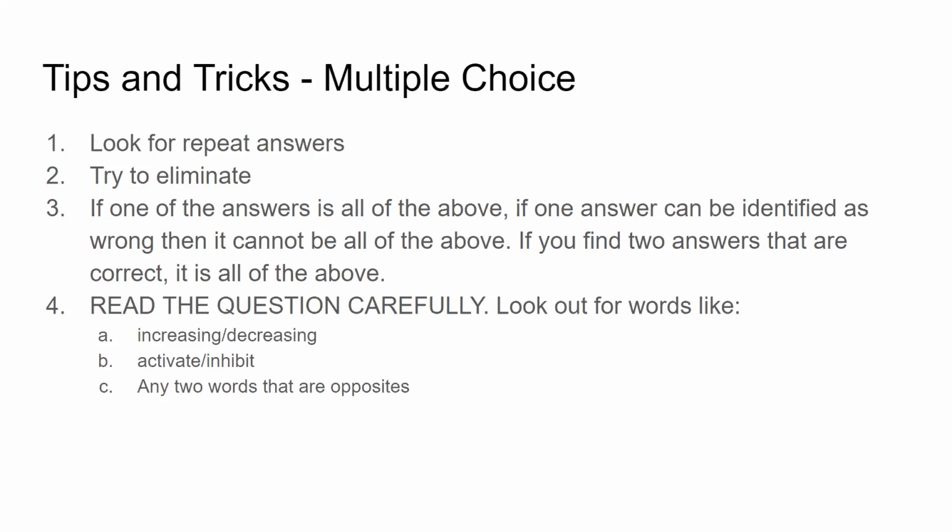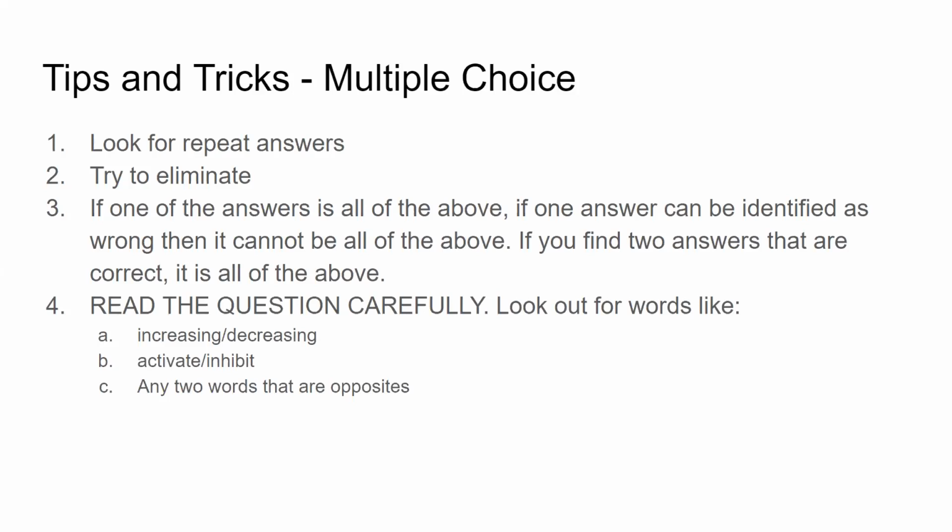So what do I mean by repeat answers? Well, sometimes question writers will put two of the same answer in a different way in the question. So if the question is like, what are alleles, right?